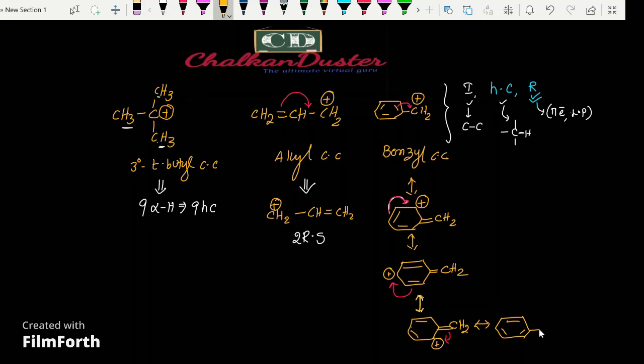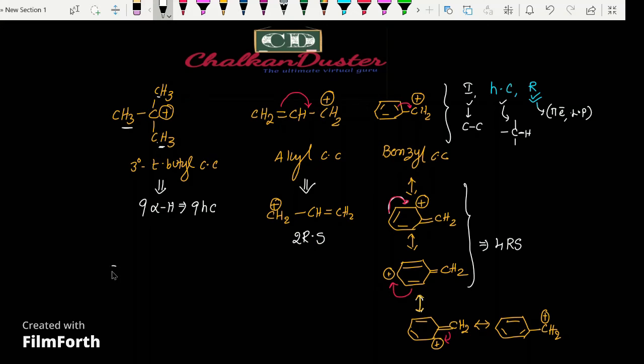So in total we take 4 resonating structures. But now the doubt comes: which is more stable among these? The benzyl carbocation is stabilized by 4 resonating structures. Generally, according to the concept, more resonating structures means more stability.